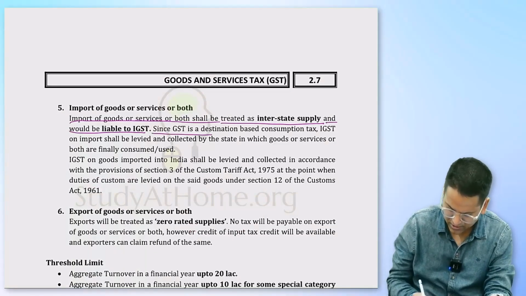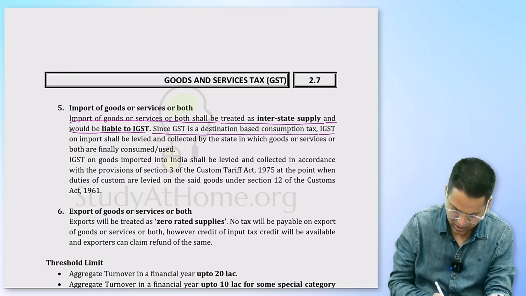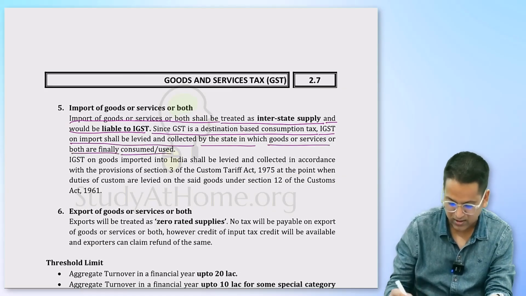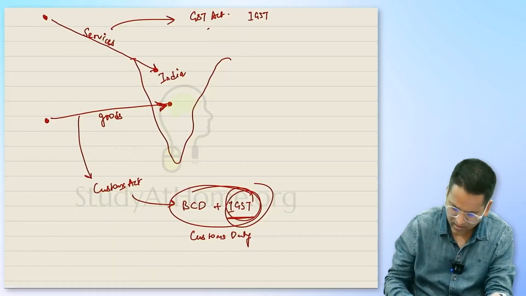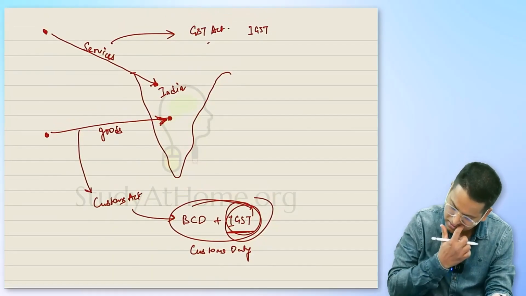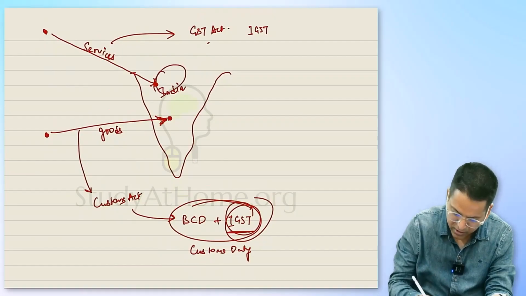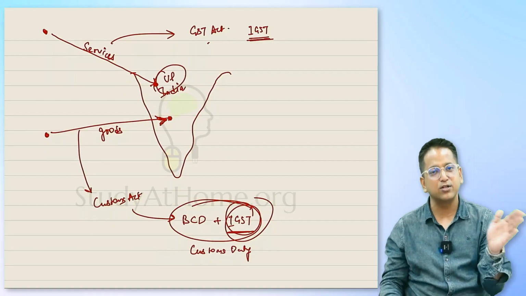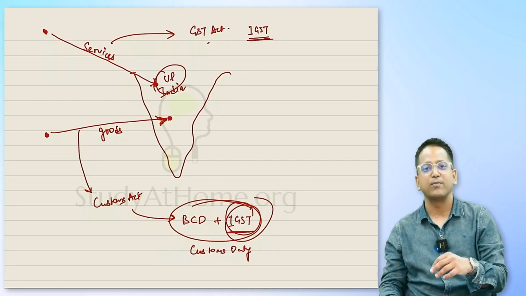Since GST is a destination-based consumption tax, IGST on import shall be levied and collected by the state in which goods or services or both are finally consumed, used. What's going on now? Let's see. The services that were imported, let's say it's from UP. So the IGST that was levied on it, half is for central government and half is for UP government.